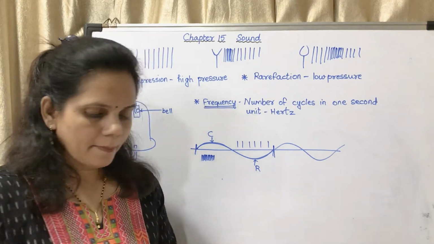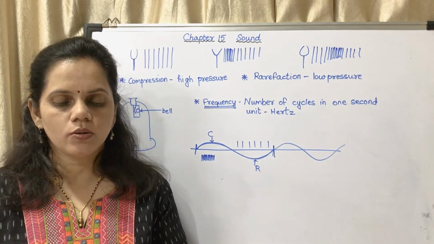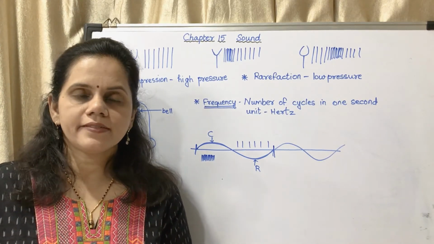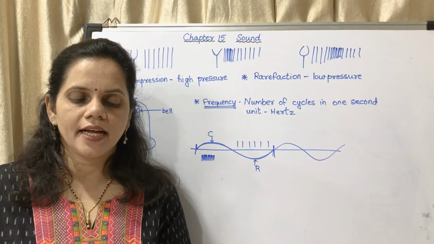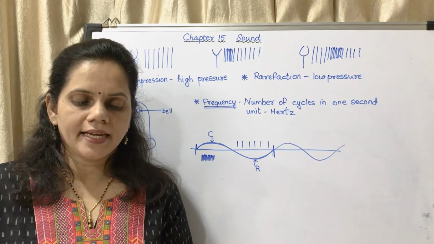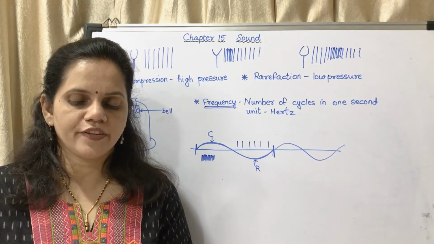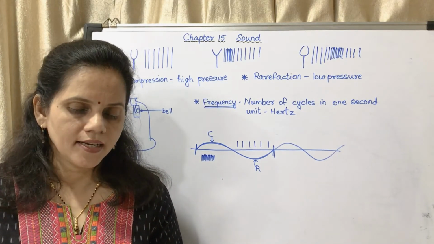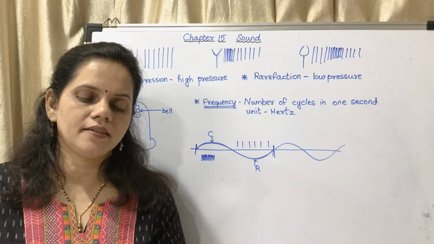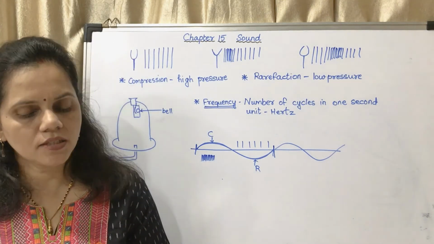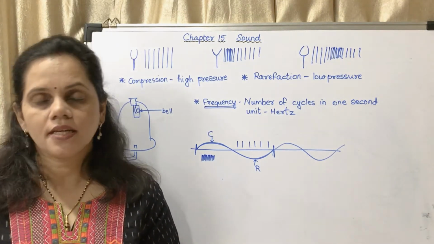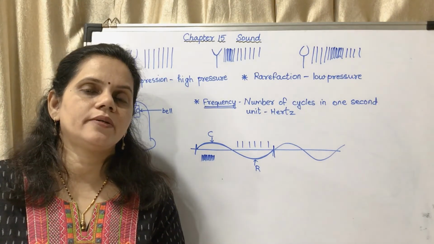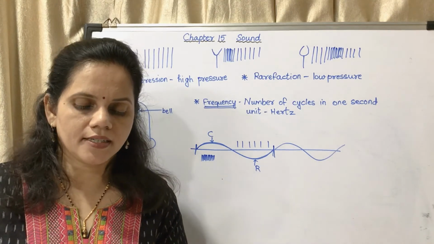Now you may see page number 106. The definition you may underline. Number of cycles that are produced in the air per second is called the frequency of a sound wave. The frequency is measured in hertz. If one cycle is completed in 1 second, the frequency is 1 hertz. That means if there are 500 cycles in 1 second, then the frequency is 500 hertz.